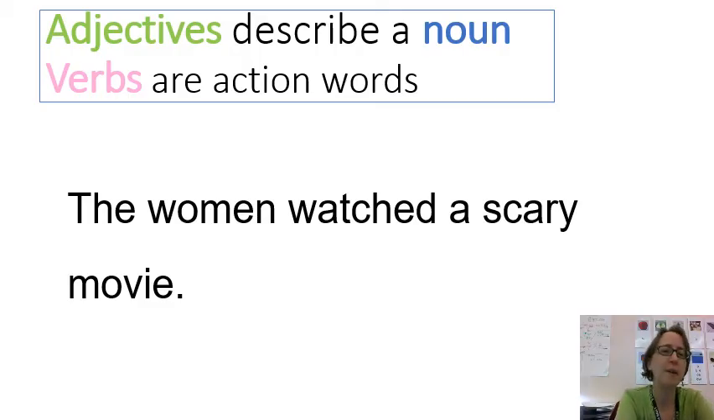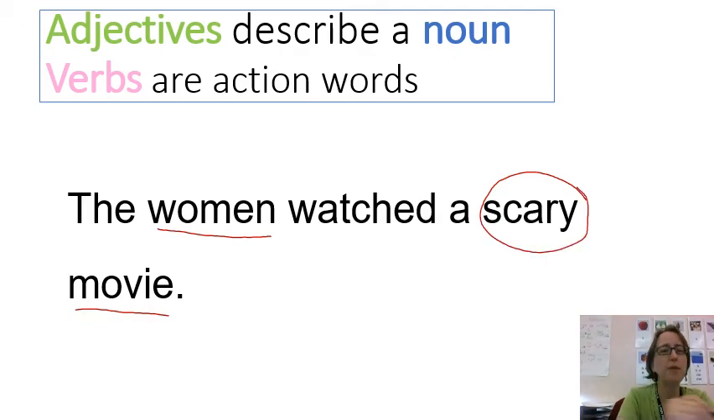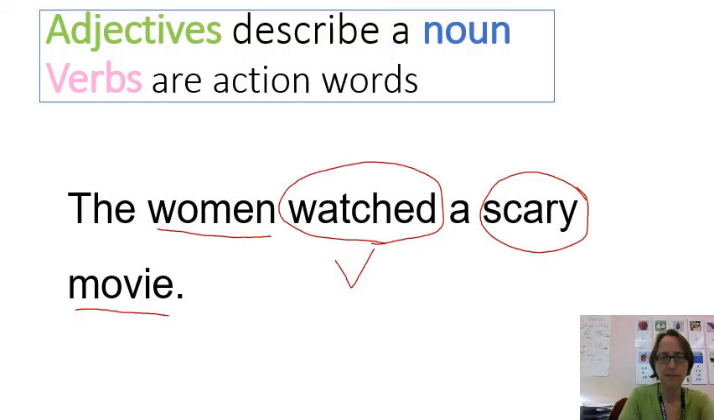Let's read another example. The women watched a scary movie. Okay, first look for the nouns. Okay, women and movie. Women are people, a movie is a thing. Next, look for adjectives, words that describe the nouns. Yep, scary describes the movie. That's my adjective. Finally, let's look for my action word. Okay, what did the women do? Watched. Watched is my verb. It's what the women did.